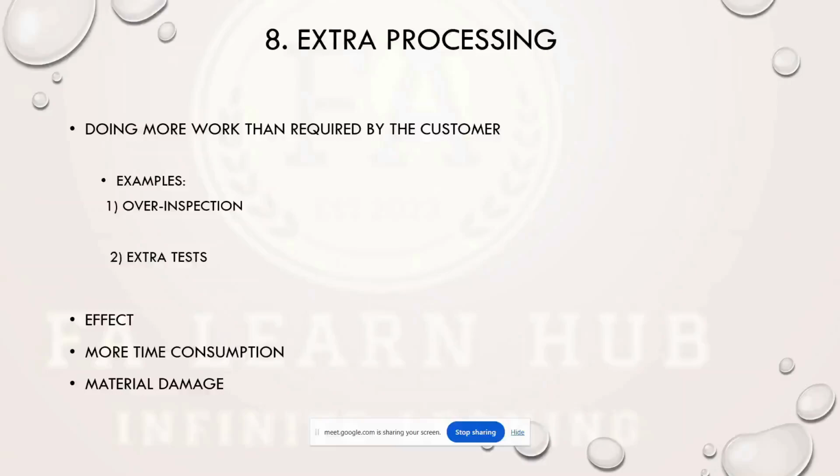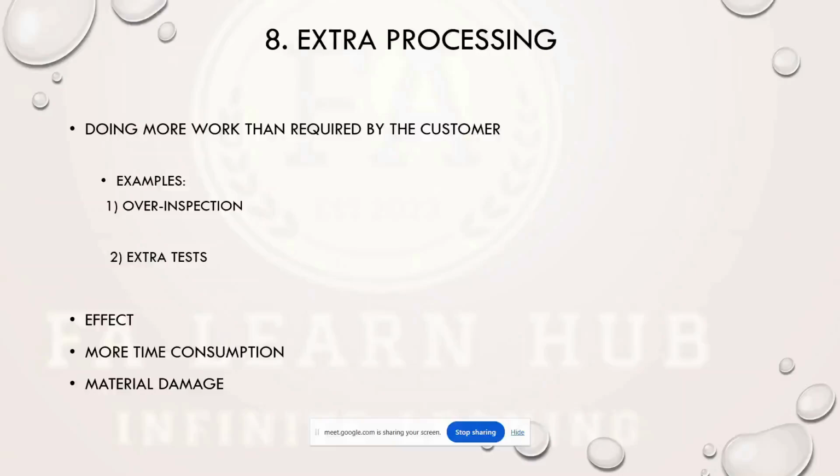If I am doing something that is not required by the customer, that can be called extra processing. So what will be the effect? The effect is more time consumption. If different kinds of environmental tests are done that are not required or desired, the material may get damaged. That will also affect customer dissatisfaction. So these are the 8 wastes.